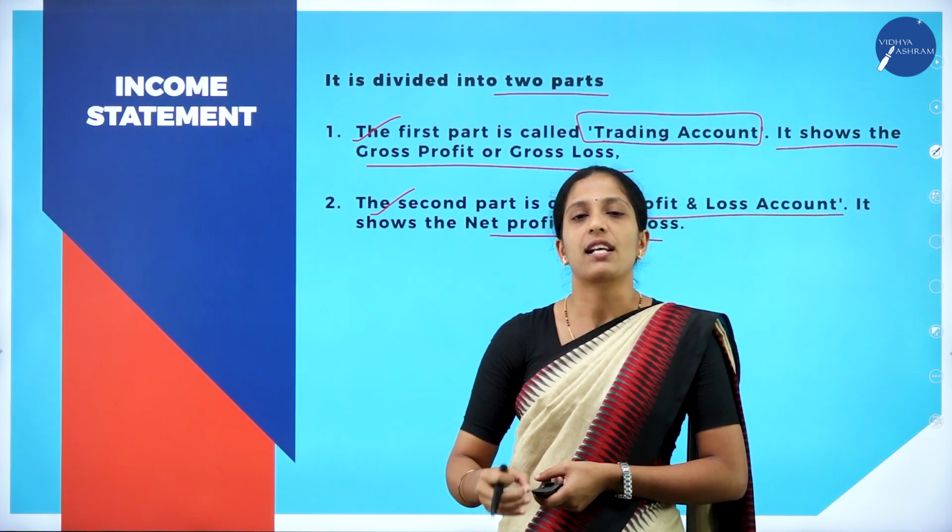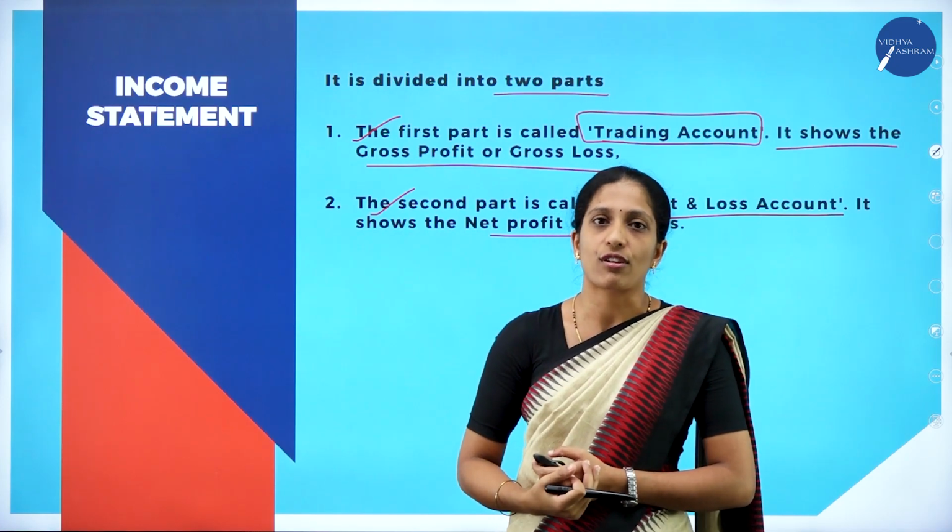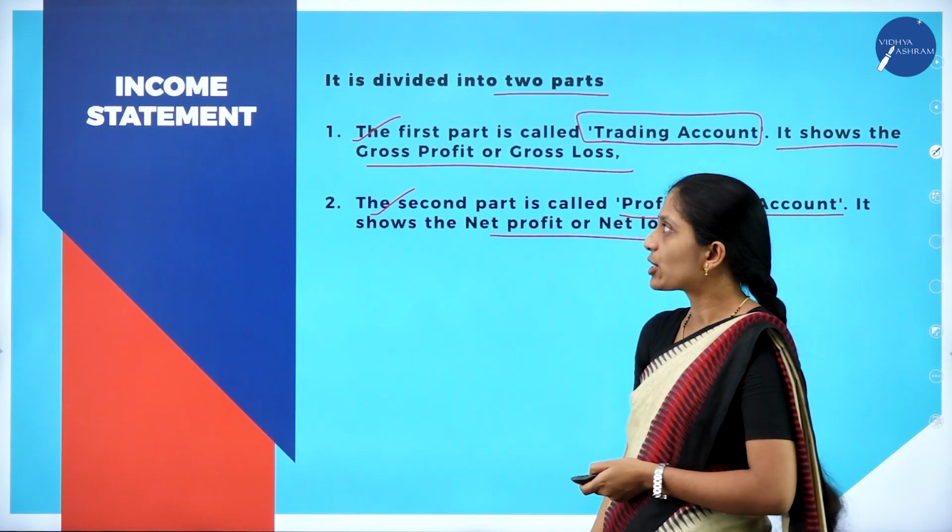And the second part is profit and loss account. So why is it prepared? In order to know the net profit or net loss of the business. Hope you are clear about it: income statement is divided into two parts, trading account to know the gross profit or gross loss, and profit and loss account to know the net profit or net loss of the business organization.